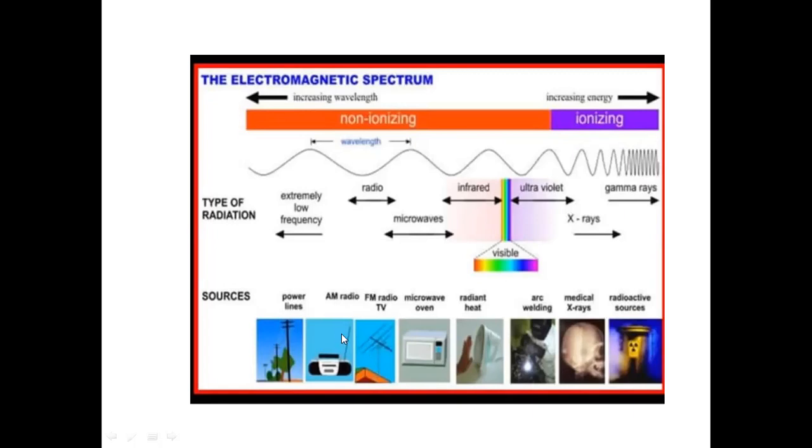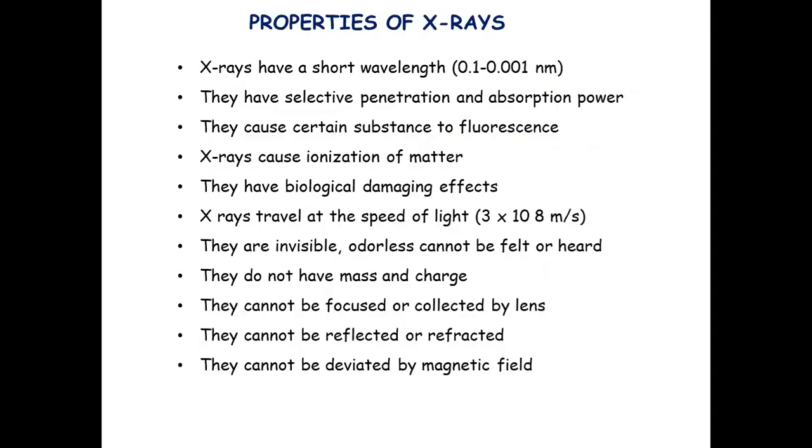Different sources of non-ionizing radiation would be your power lines, radio, TV, and microwave oven, and the densely ionizing radiation would be medical X-rays, arc welding, and radioactive sources. So these are the general properties of X-rays. X-rays have a short wavelength. They have a selective penetration and absorption power. They have the property of fluorescence. They cause ionization of matter. They have biological damaging effects that you will see in detail in radiation biology, how they have deterministic and stochastic effects. They travel at the speed of light.